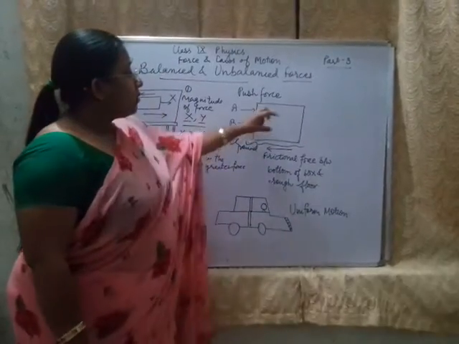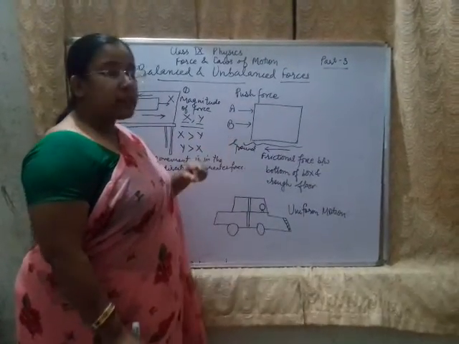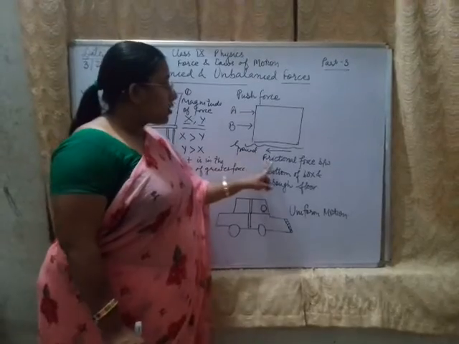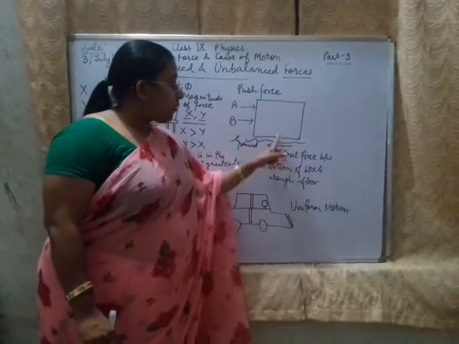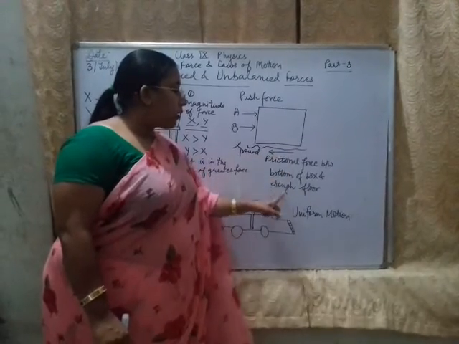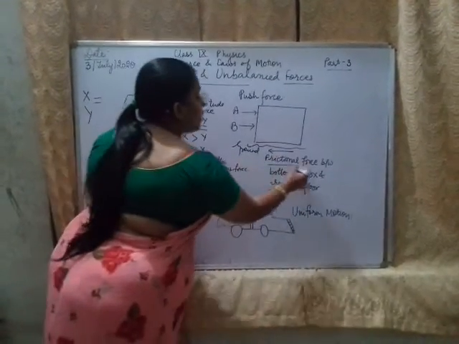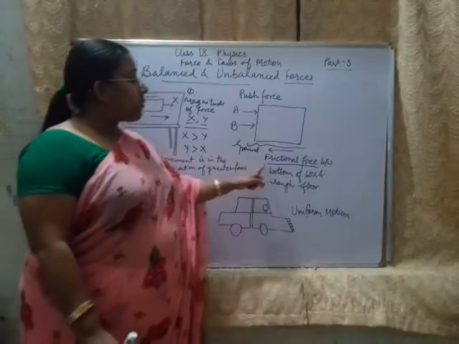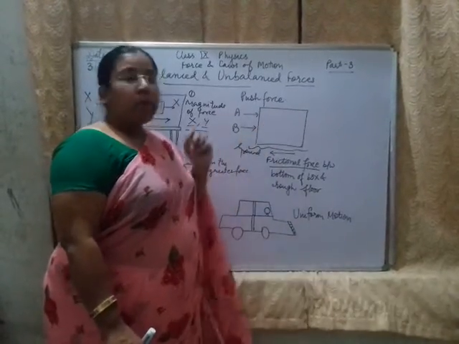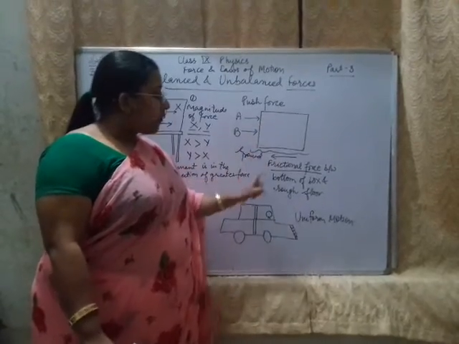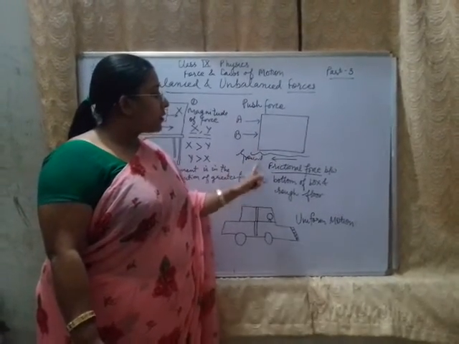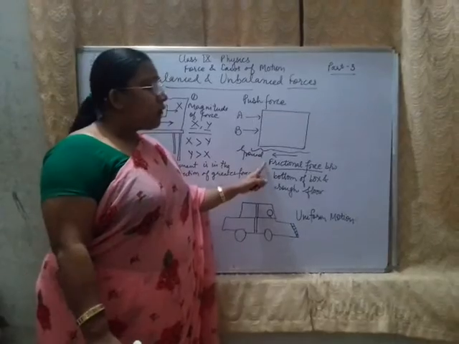Now this box will experience a force which is called frictional force between the bottom of the box and the ground, a rough floor. So this frictional force is the major force that will be acting on this box. Now if we want to move this box, we should have a force which is greater than this frictional force.